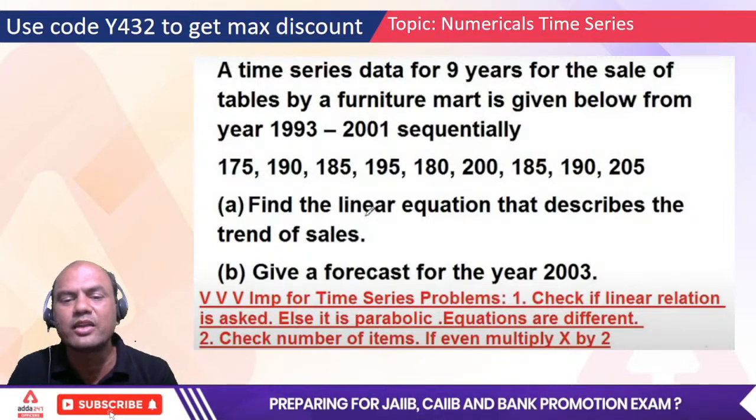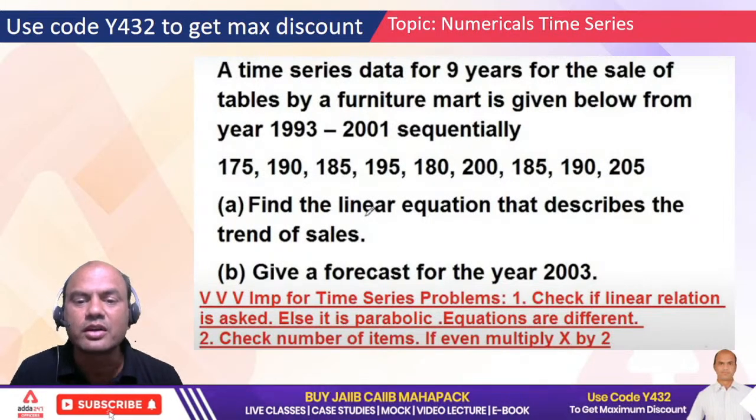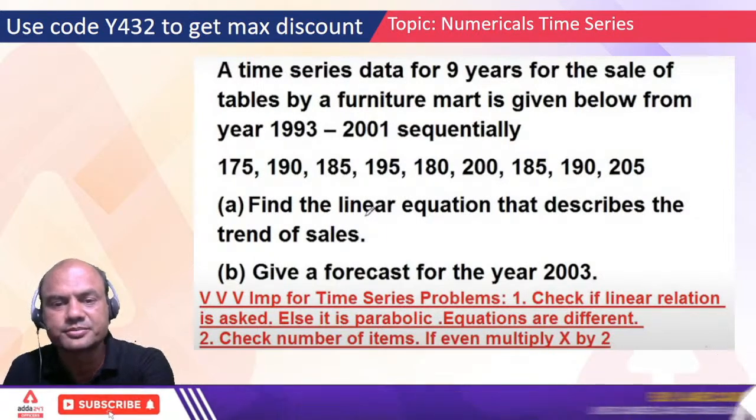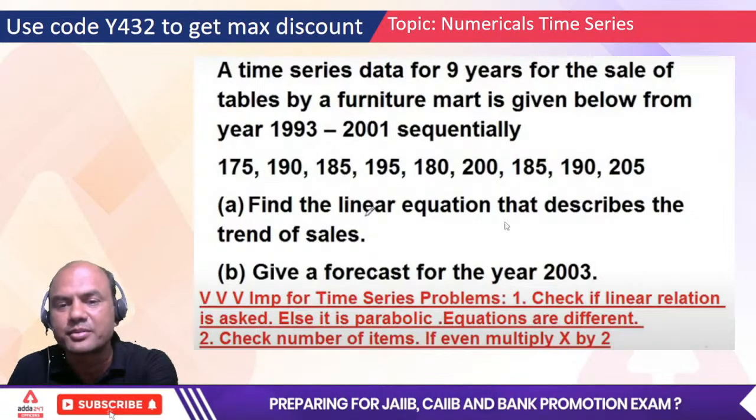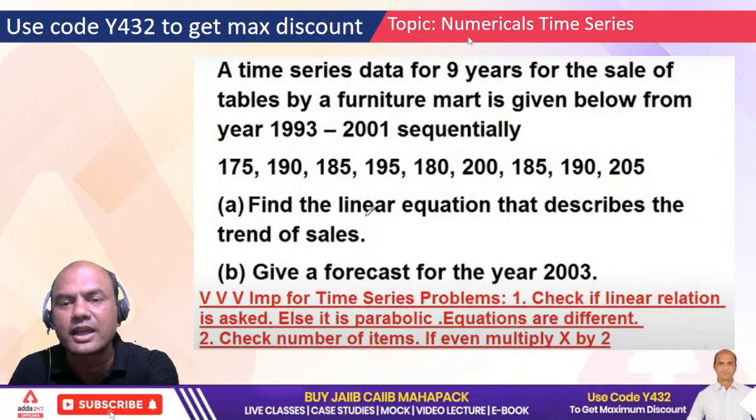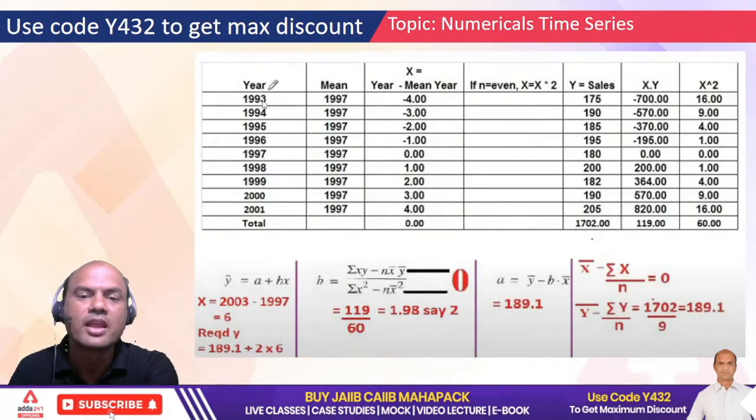It means 1 mark, and hardly do you get 1 minute, right? So can you solve this? No, not possible, isn't it? So check if linear is asked, number one. Number two, check the number of items. Now, what are the number of items over here? 9 years, okay? See this.